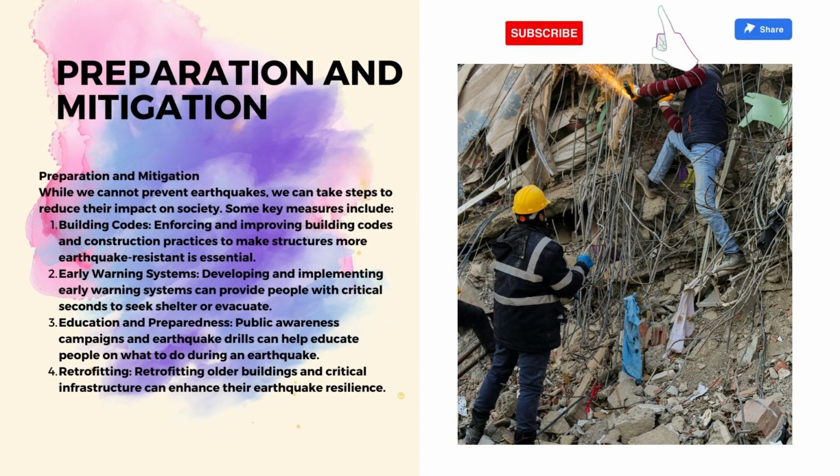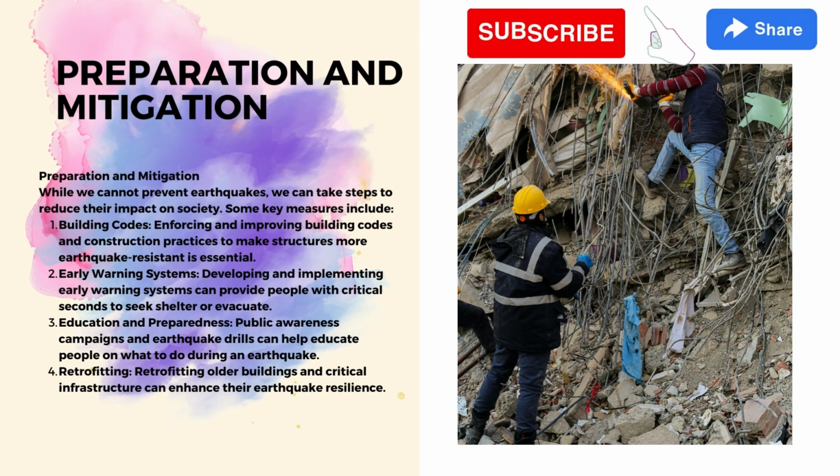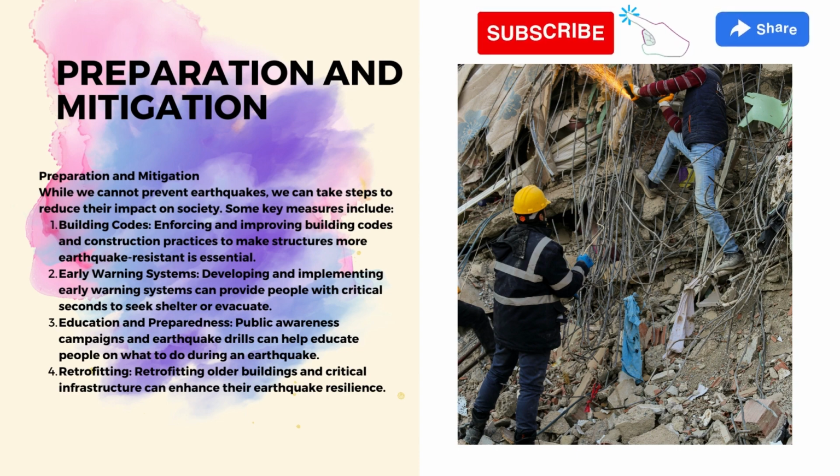Preparation and mitigation. While we cannot prevent earthquakes, we can take steps to reduce their impact on society. Some key measures include building codes. Enforcing and improving building codes and construction practices to make structures more earthquake resistant is essential. Early warning systems.